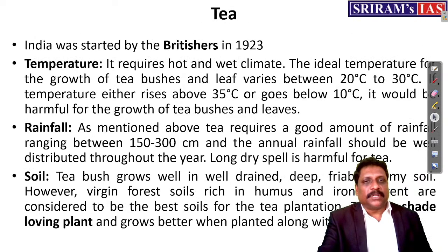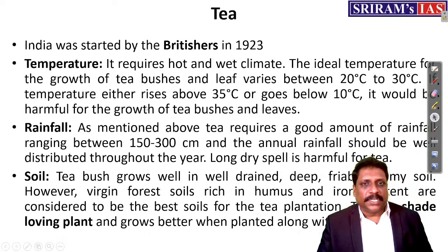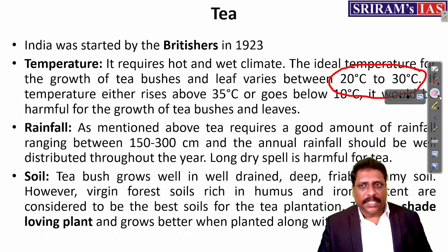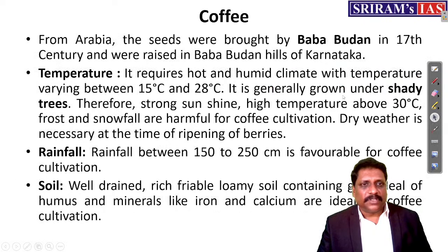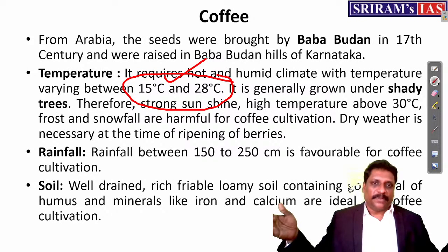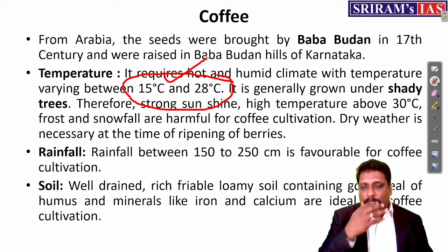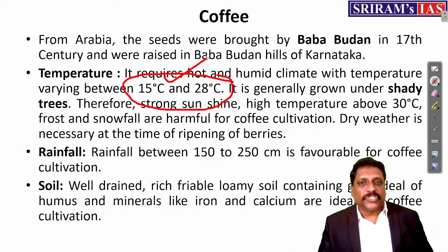Temperature needed. When I talk about temperature, what is the temperature of the tea needed? Somewhere around 20 to 30 degrees. Am I right? Somewhere 20 to 30 degrees. Now see the coffee. What exactly is the temperature needed? Somewhere around 15 to 28 degrees. It means the ranges are more or less overlapping. 20 to 30, here 15 to 28. There is not much difference.